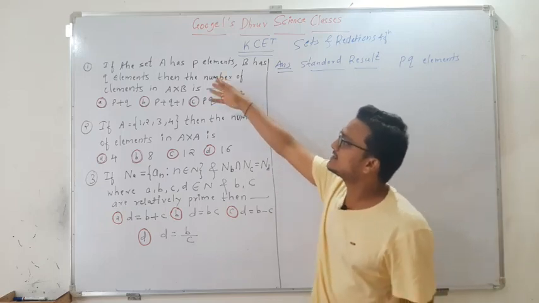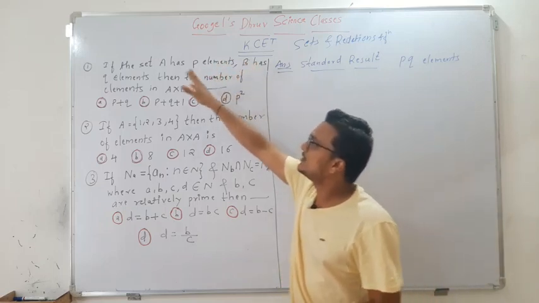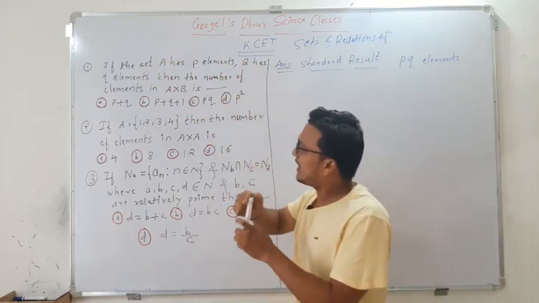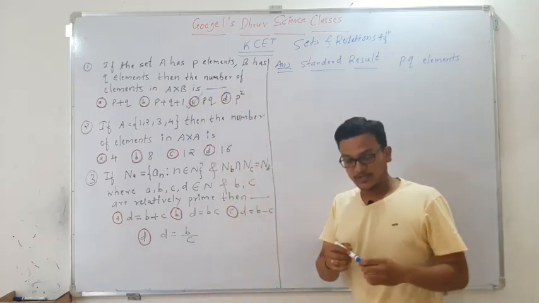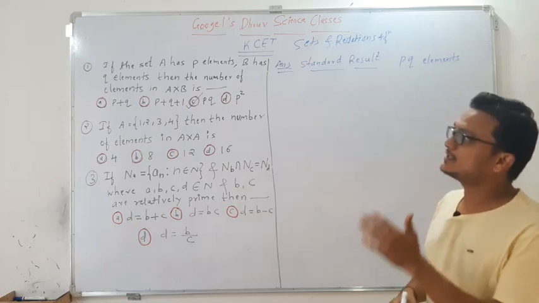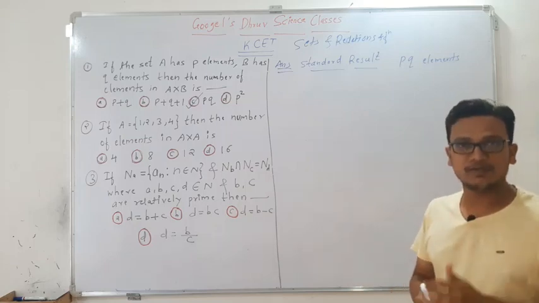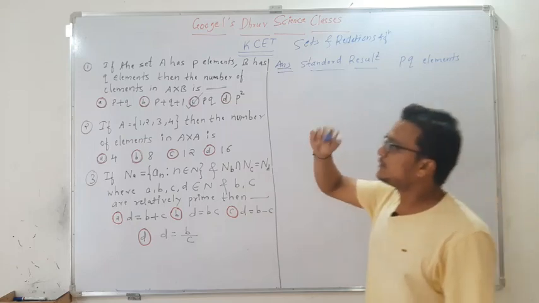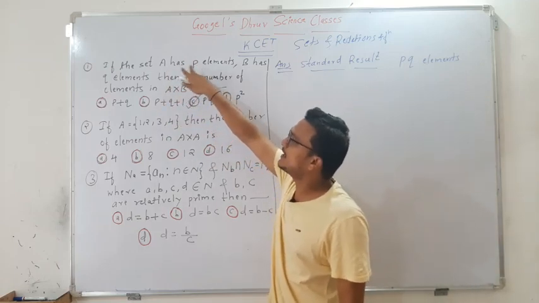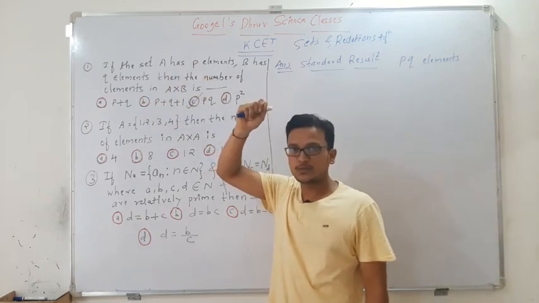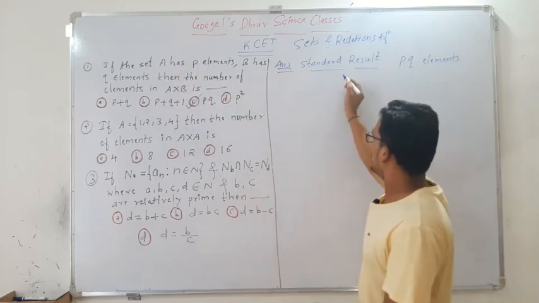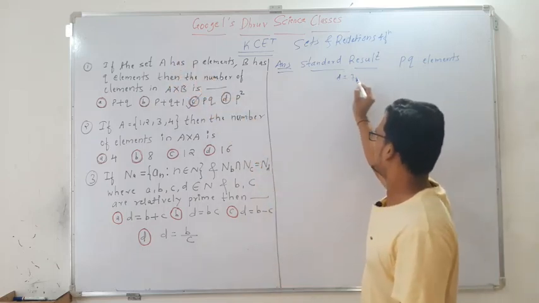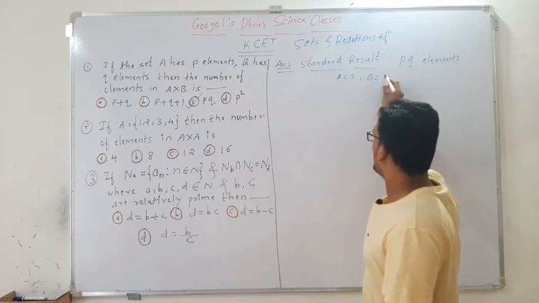So here I have taken a general question. In the examination they may put numbers. At present for this the option C will be correct. The multiplication, or you can say the product of their elements, will be the answer. Now suppose in the examination instead of P and Q you get some numbers. For example, A has 3 elements and B has 4 elements.